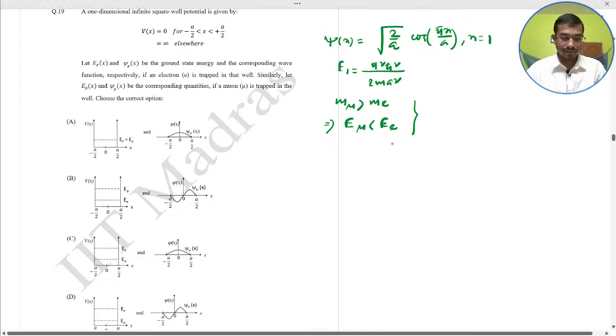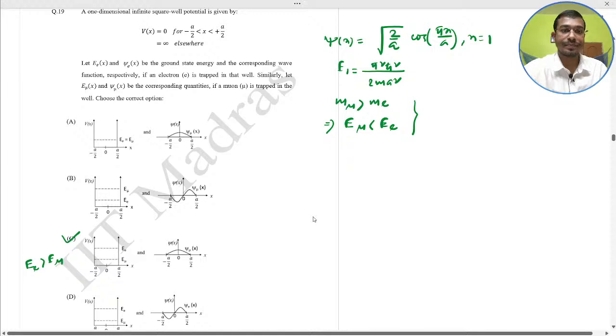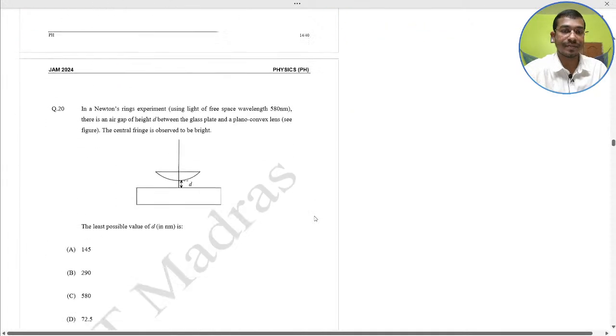By this concept we choose the correct option C, because here the energy of the electron is greater than the muon energy. Option C holds this condition, so C would be the correct answer.